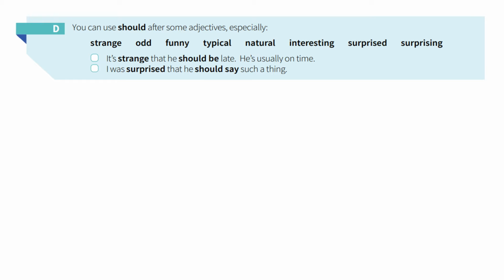You can use should after some adjectives, especially strange, odd, funny, typical, natural, interesting, surprised, and surprising. It's strange that he should be late. He's usually on time. I was surprised that he should say such a thing.